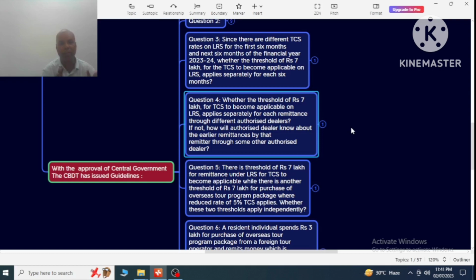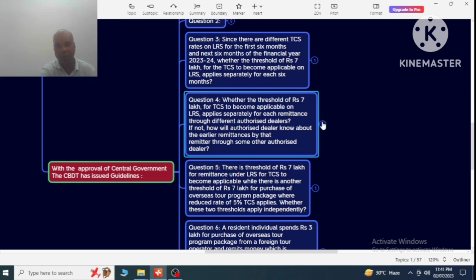That means there are two questions here. One is whether the 7 lakh rupees applies separately for each remittance through the different authorized dealers. If there are different authorized dealers in the market, is the 7 lakh rupees applicable for each dealer separately, or if not, how will the dealer know that the earlier remittances were there.